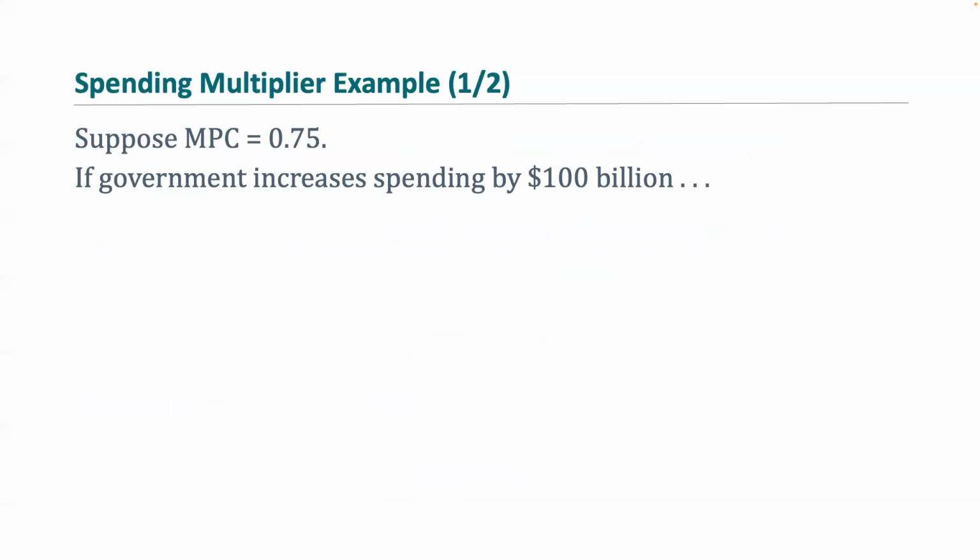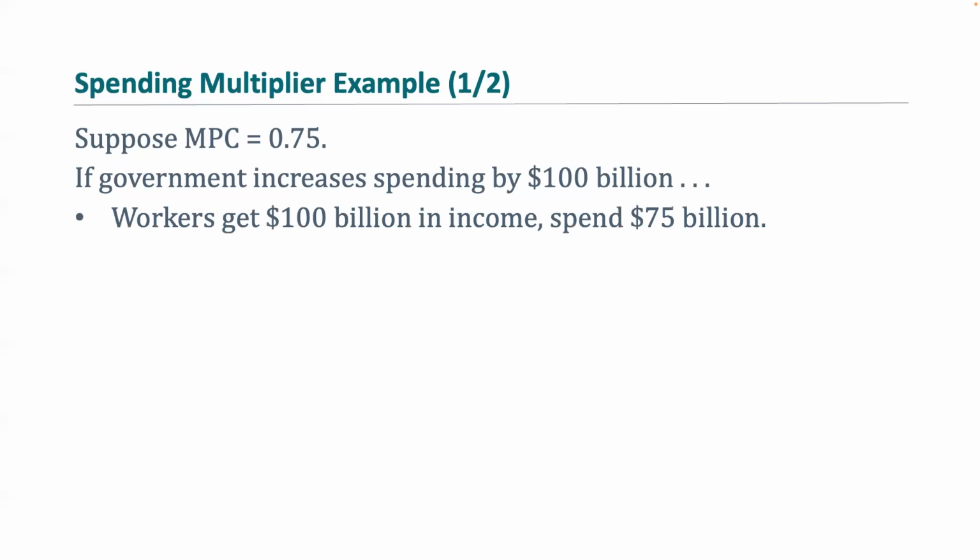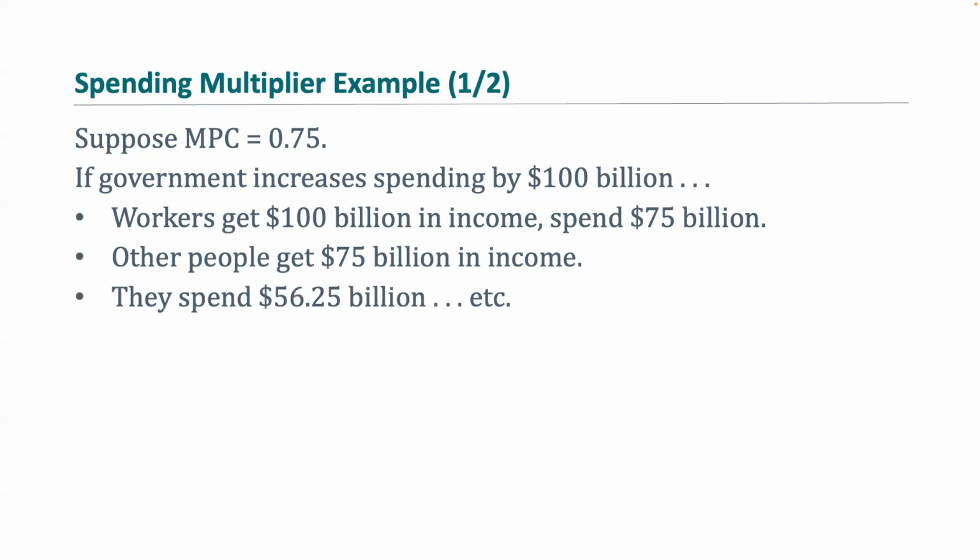So here we have an example using that spending multiplier. We're supposing that MPC is 0.75, and we're saying if the government increases spending by 100 billion, workers will get 100 billion in income and spend about 75 billion. So that's what that 0.75 means. Other people will then get 75 billion in income from the workers' spending, and they'll spend 0.75, or about 75% of that. So about 56.25 billion. And this goes on and on and on.